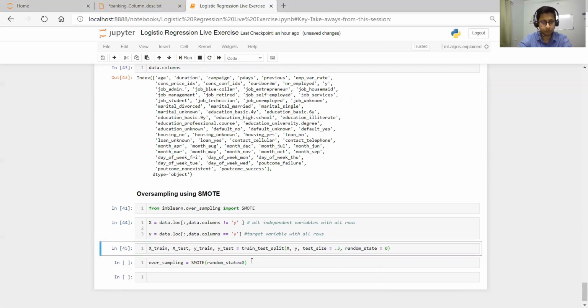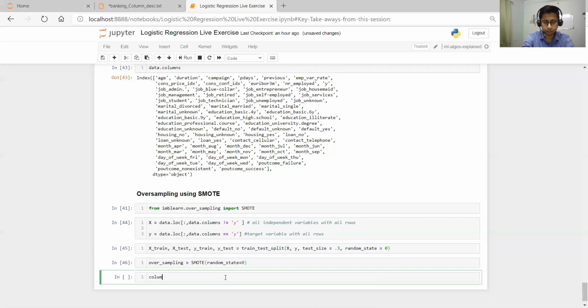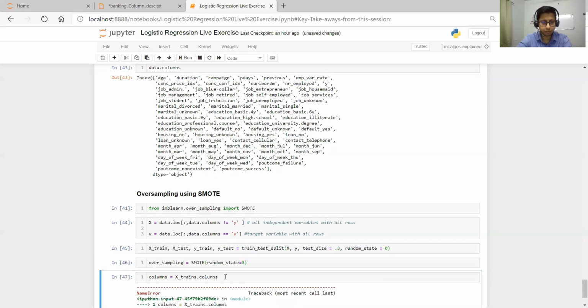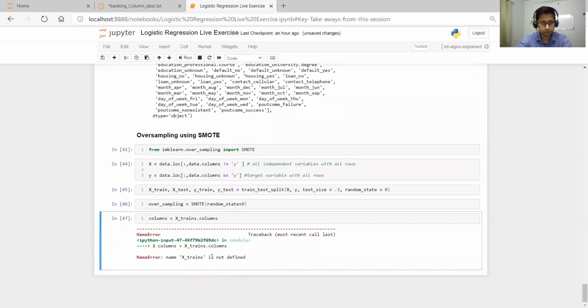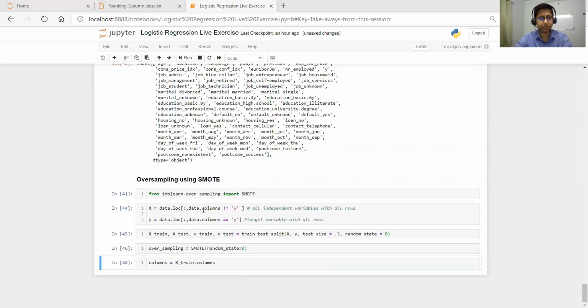Now let's create a column variable where we will keep the x_train.columns. It says x_trains is not defined, sorry, it is x_train.